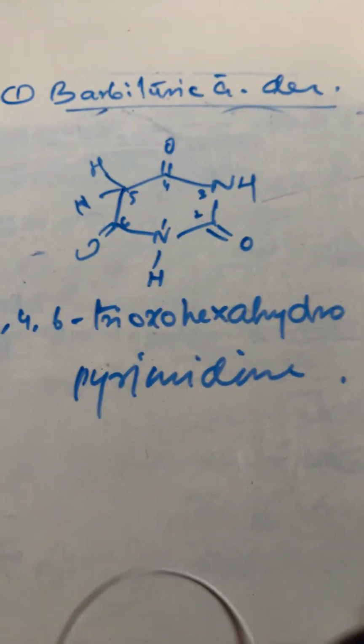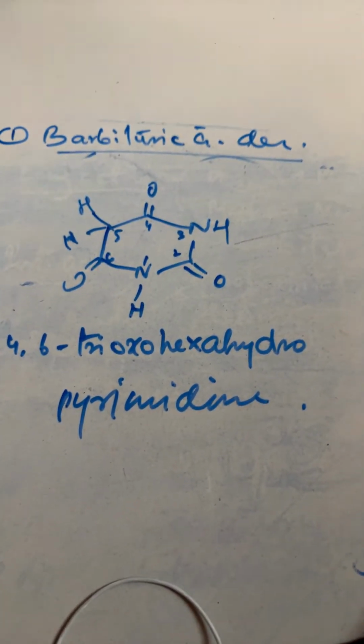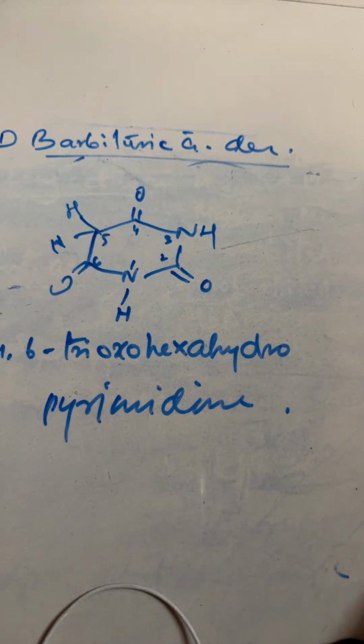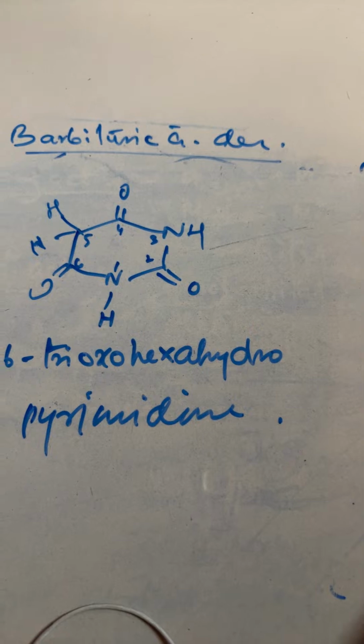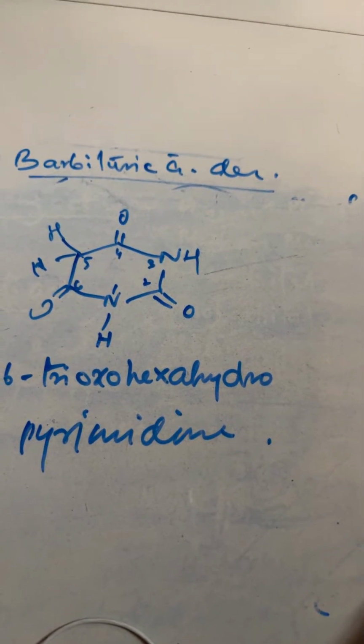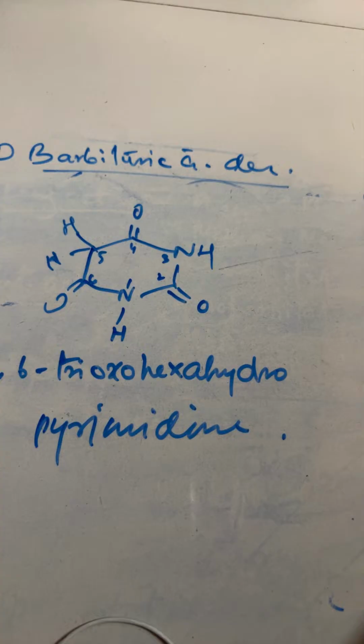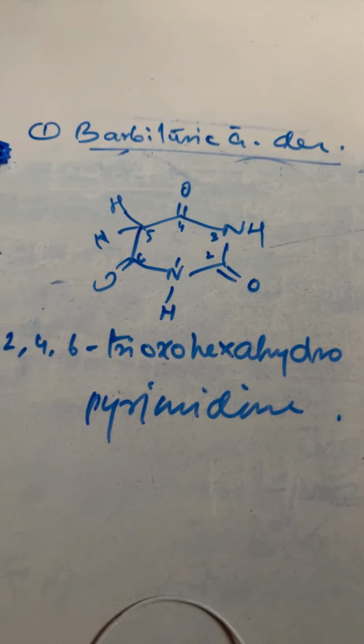Now the most important thing that you need to understand is that barbituric acid is less pharmacologically active because of the presence of the 2 protons at the C5 position. So can you please tell me where is the C5 position? These are the 2 protons.